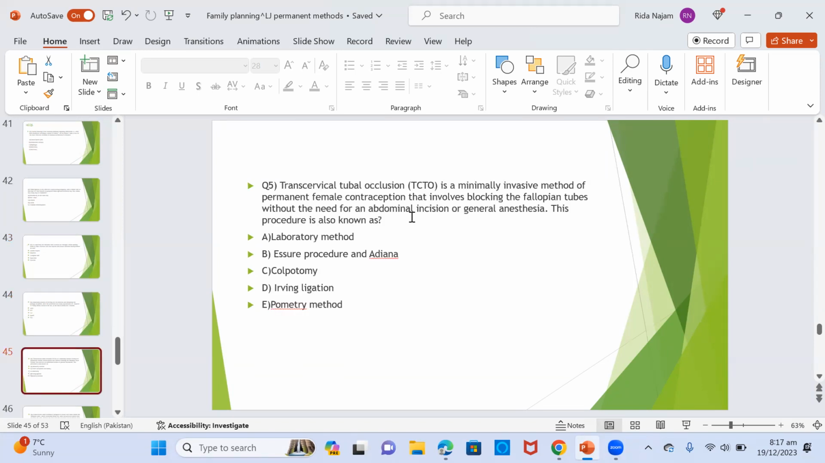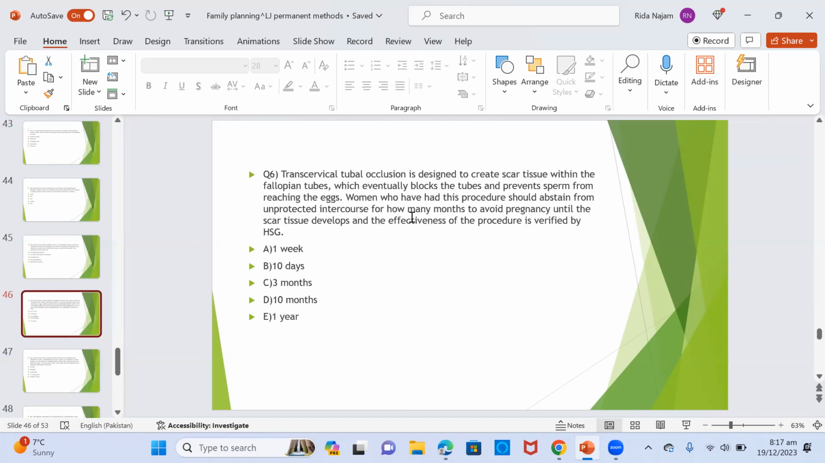Question 5. Transcervical tubal occlusion is a minimally invasive method of permanent female contraception that involves blocking fallopian tubes without the need for an abdominal incision or general anesthesia. This procedure is also known as A. Laparoscopic method, B. Essure procedure, C. Colpotomy, D. Irving's ligation, or E. Pomeroy method. The answer is B.